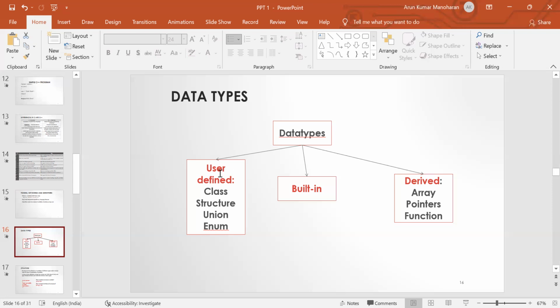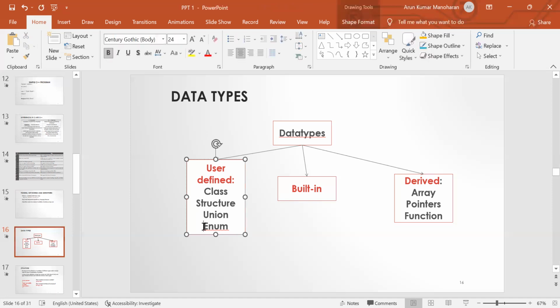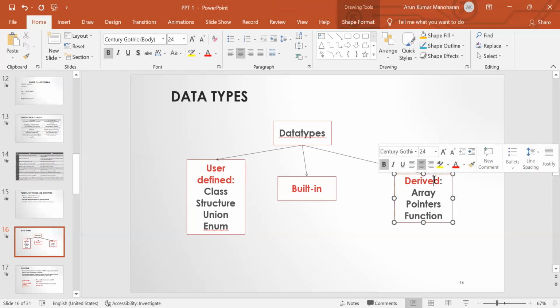And then user-defined data types. User-defined data types means these data types are defined by the user based on their requirement. Some user-defined data types are class, structure, union, and enum. And the next one is the derived data type. Derived data types are derived from basic data types like integer, float, double, and character. Some of the derived data types are array, pointer, and function. Next, we are going to discuss these data types in detail.